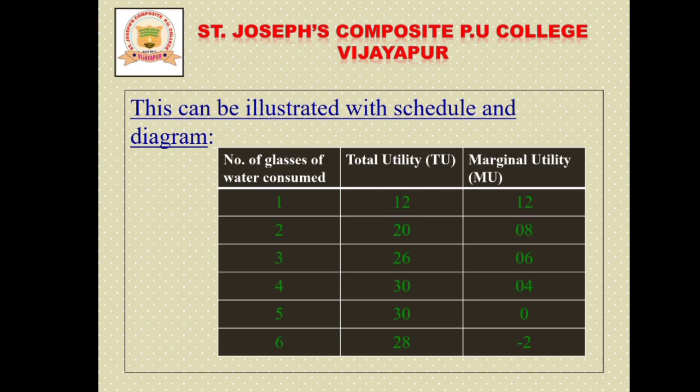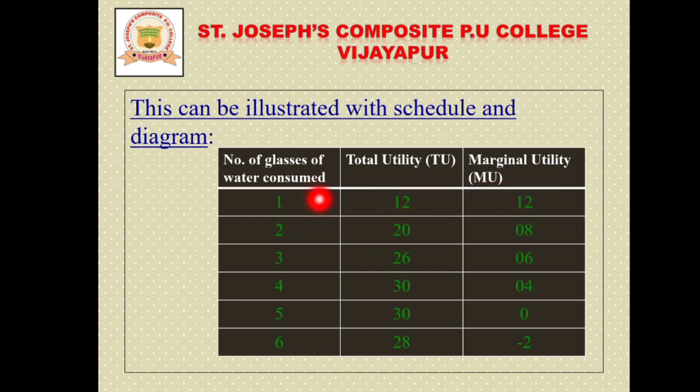Dear students, you can observe here the number of glasses of water consumed increases from 1 to 6, right? The total utility is 12, 20, 26, 30, 30 and lastly 28. And the marginal utility is 12, 8, 6, 4, 0 and lastly minus 2, that is negative. According to this table, when the student consumed the first glass of water, he attained a maximum level of satisfaction, so TU and MU are 12.